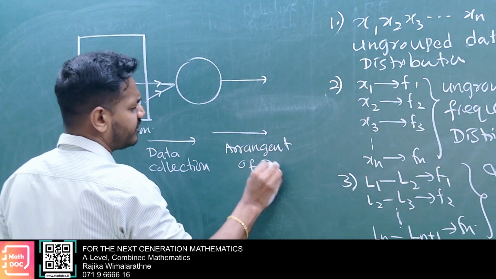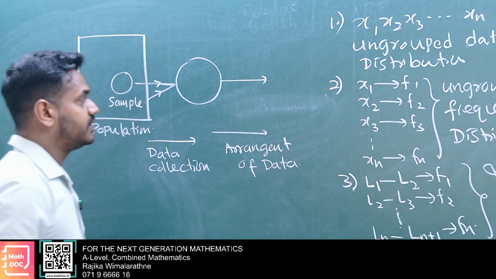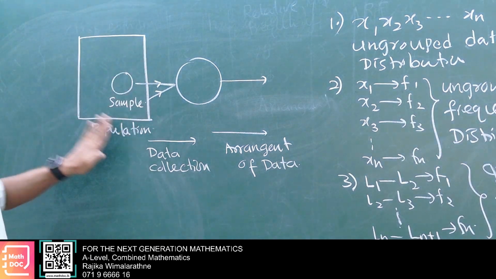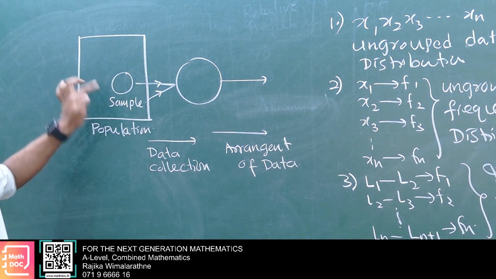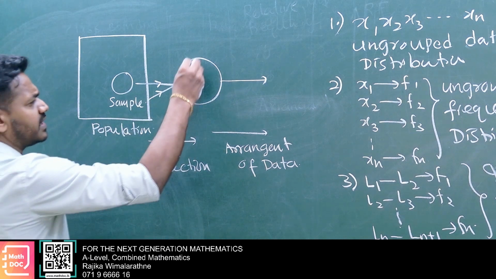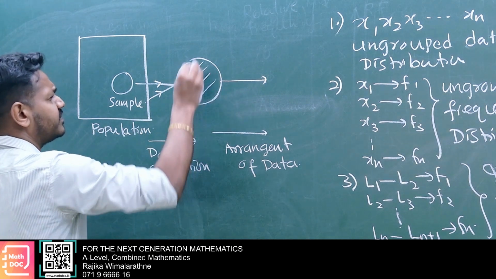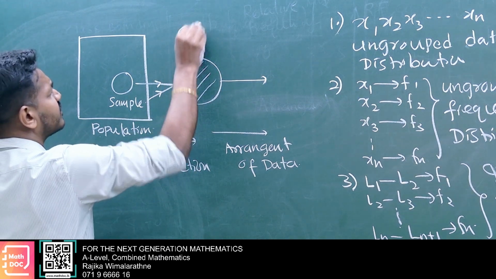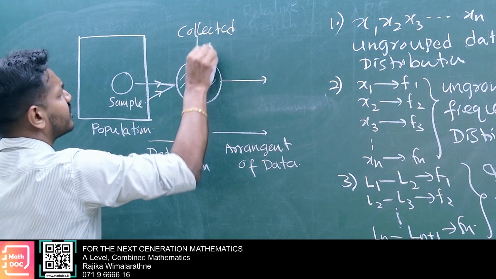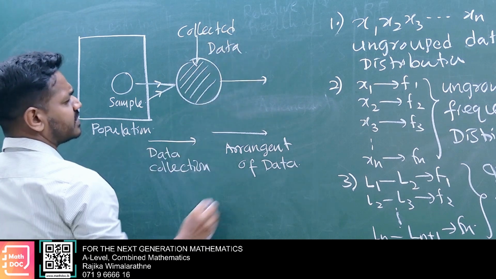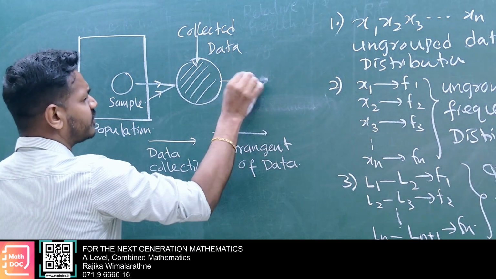Arrangement of data. Here, from the population or by sample, you have to collect data. Here is the collected data. Then you have to arrange it, and arrange it well.